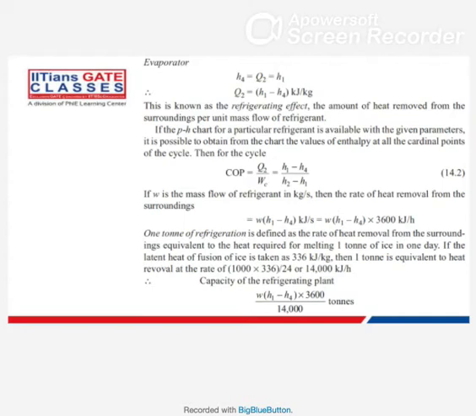Now if 5 tons of refrigeration is required, you cannot use 5 tons directly in your numericals. For solving numericals, you will have to convert it into kilowatt.